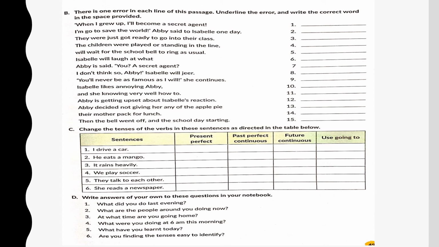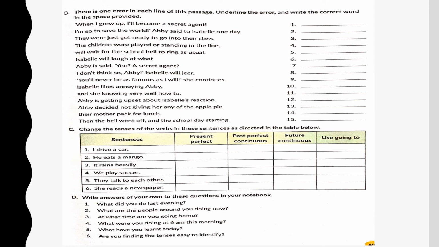Okay, next one. We'll wait for the school bell to ring as usual. The children were playing or standing in the line waiting for the school bell to ring as usual. So it is a continuous line and both the lines have an error. Okay, coming to exercise C.